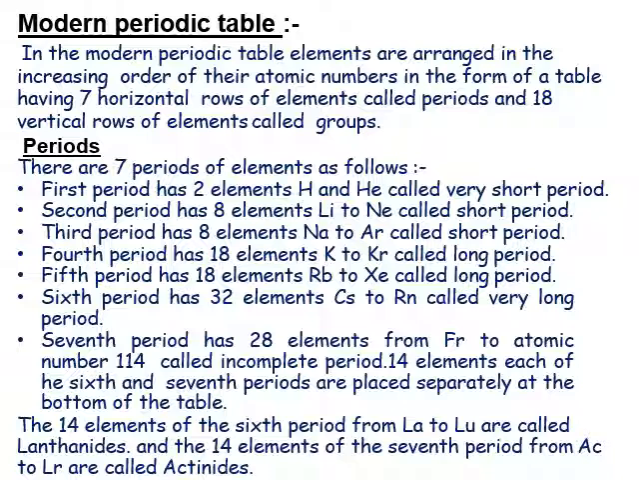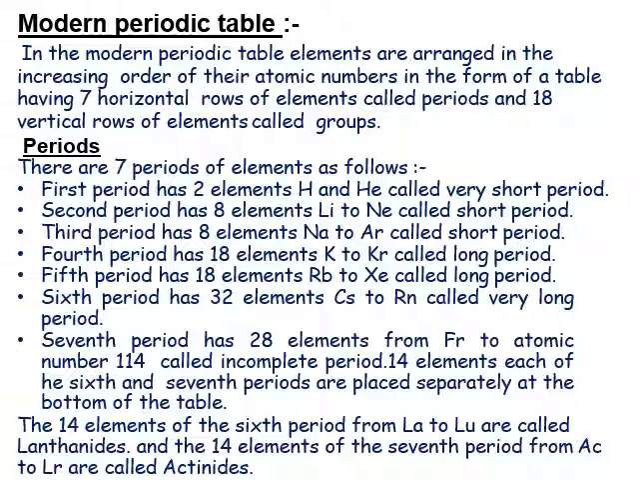Coming to the periods, there are 7 periods of elements as follows. The first period has 2 elements, hydrogen and helium, called the very short period. The second period has 8 elements, lithium to neon, called a short period. The third has 8 elements, sodium to argon, also called a short period. The fourth period has 18 elements, potassium to krypton, called a long period. The fifth period has 18 elements, rubidium to xenon, also called a long period. The sixth period has 32 elements, cesium to radon, called a very long period.